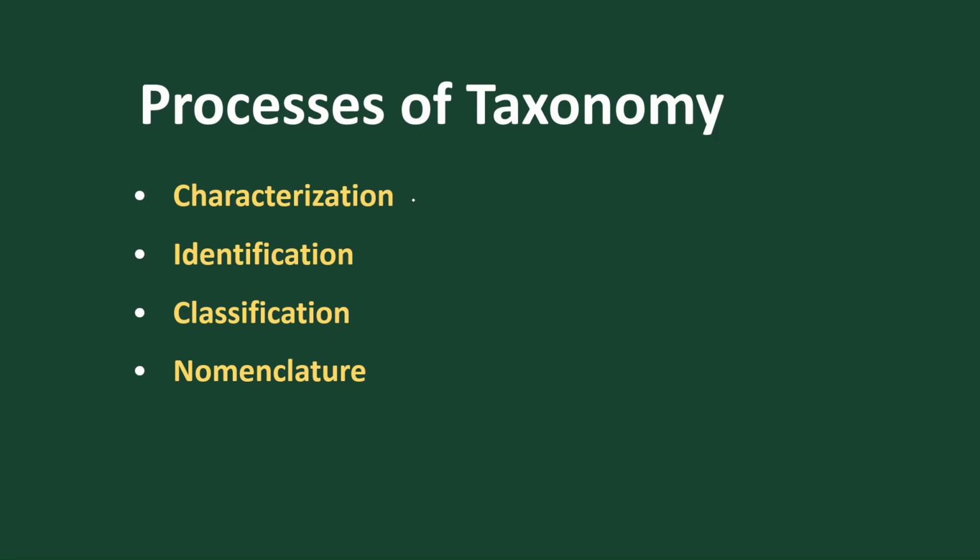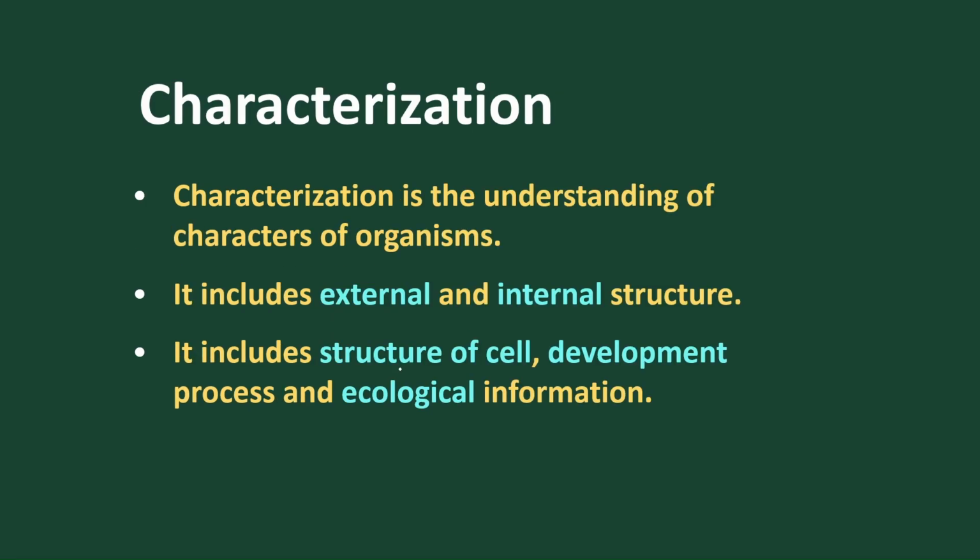So what is the process of taxonomy? Under the process of taxonomy we'll go into detail: its characterization, its identification, its classification or grouping, and again naming. Let's move one by one. So what is characterization? Characterization means the fundamental characters present in an organism to identify whether it is of this specified organism or not. So characterization is understanding the characters of an organism, and the characters may be external characters or internal structure. Either the character is from the external field or from the internal field.